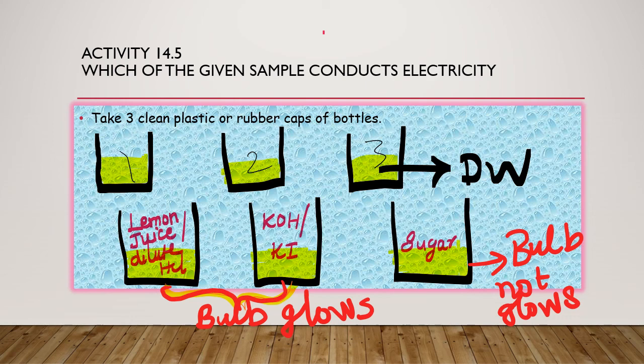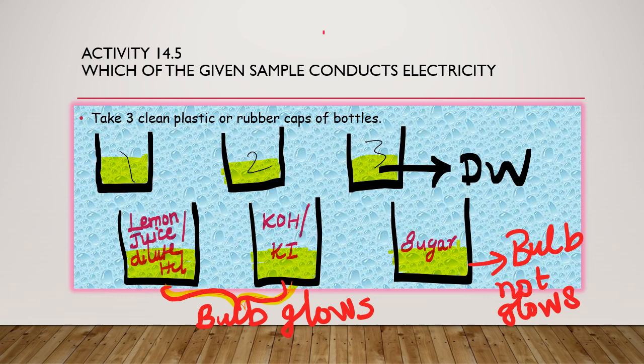To the second one, potassium hydroxide or potassium iodide. Third one, sugar. And we are going to check whether these conduct electricity by connecting to the electric apparatus. So we are connecting this to an electric circuit and checking whether the bulb glows or not.